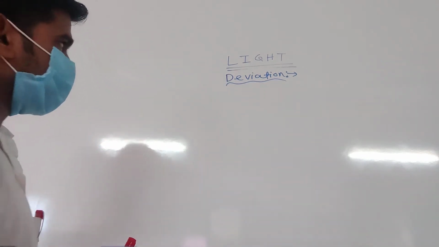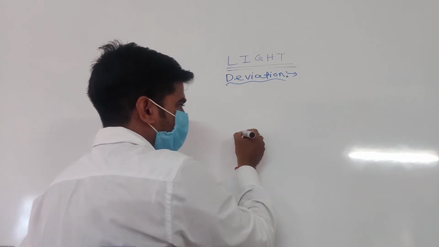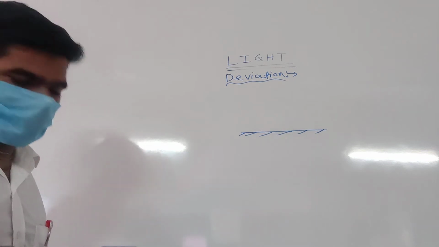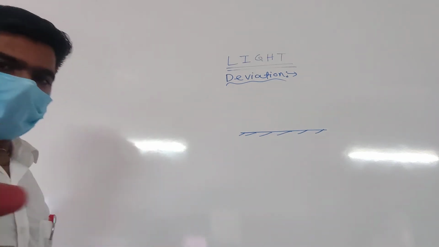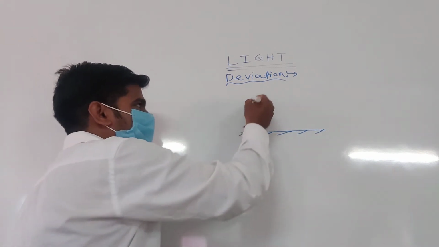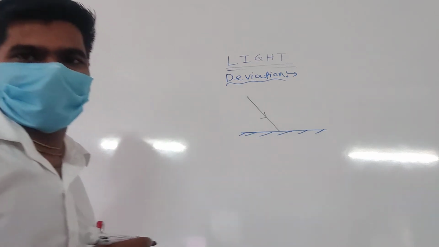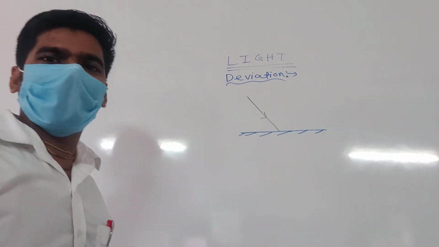Listen. The important thing is, suppose this is a plane mirror. Suppose a ray is coming in this way. This ray is called the incident ray. Clear my point?